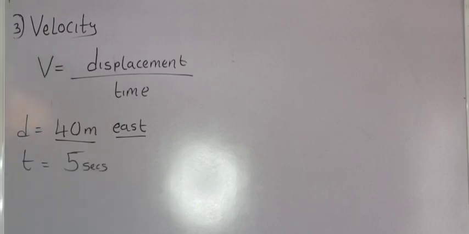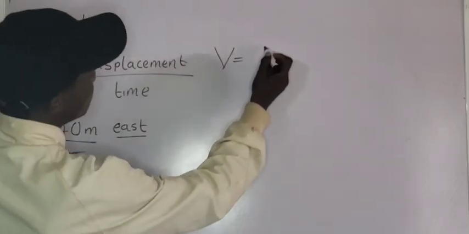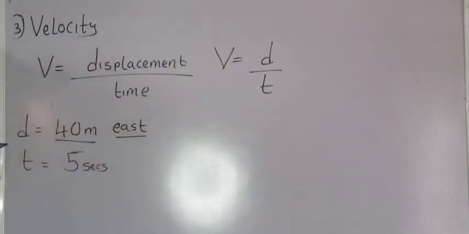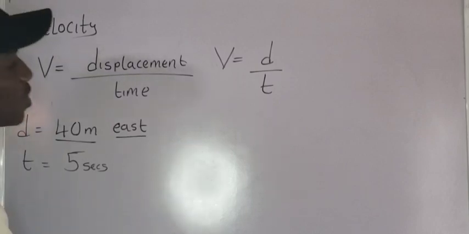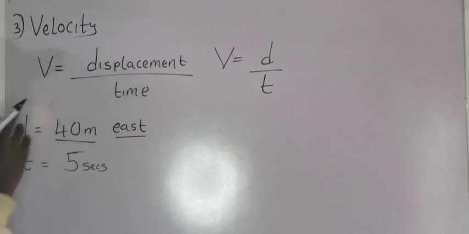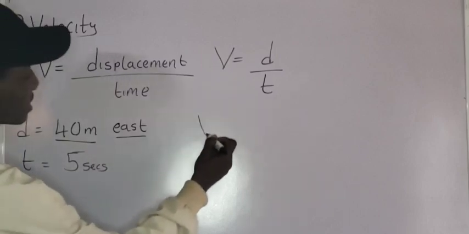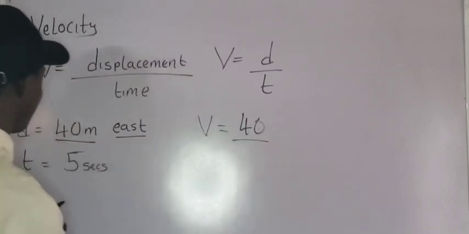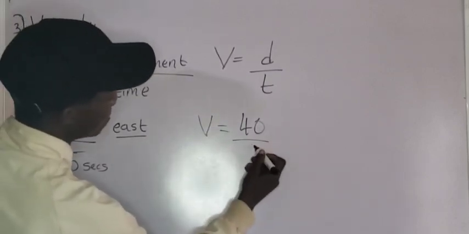So we are told to calculate the velocity, and the velocity is given by this formula. V is equal to displacement all over time. You can see that this formula is also related to the speed formula that I gave you the other time. But the only difference is that when we are dealing with velocity, the d here is not distance, it is displacement. And the v here is not speed, the v is velocity. It's very, very important that you note that. Okay, let's proceed to calculate this question. The velocity now becomes displacement, which is 40, all over the time taken, which is 5 seconds, so displacement over time, that is v.